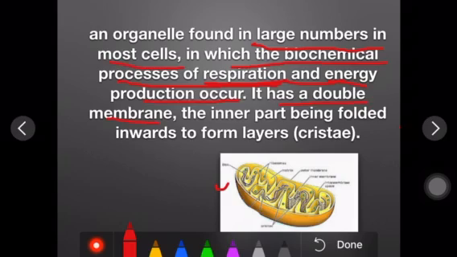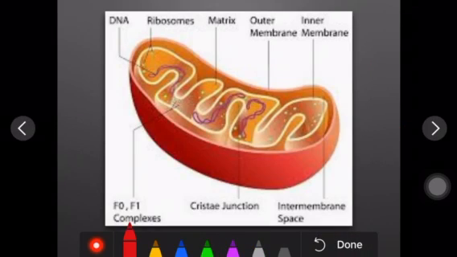Okay, if we talk about the structure, it is bounded by a double membrane, inner and outer membrane. The outer membrane is lying outside and the inner membrane is lying inside, and it further extends into a fold-like structure. So this is called what? Cristae. As we'll see in the next diagram.